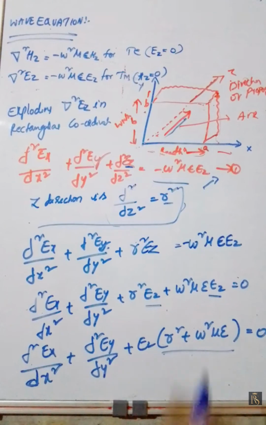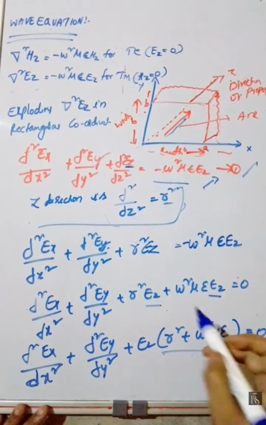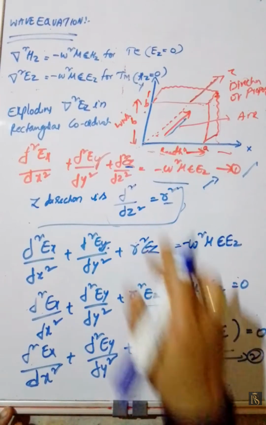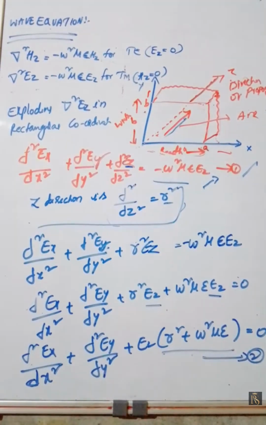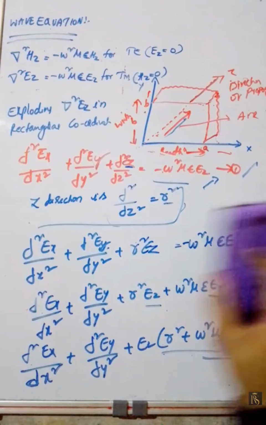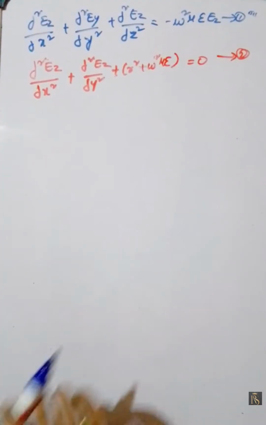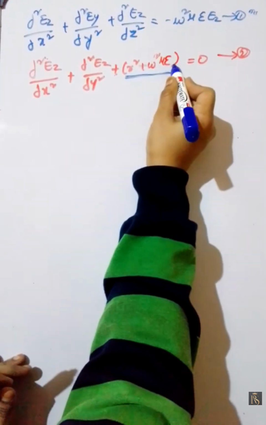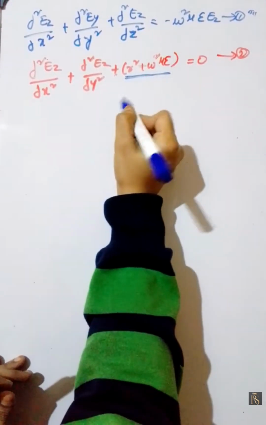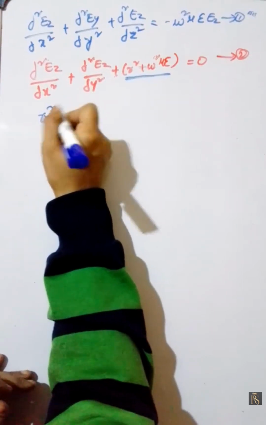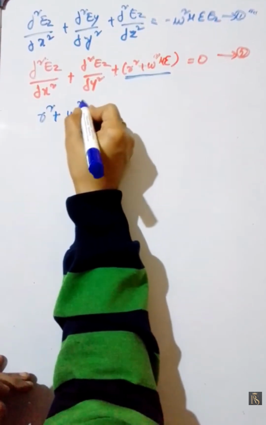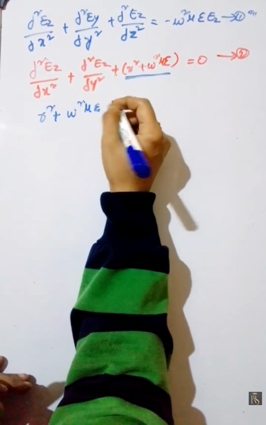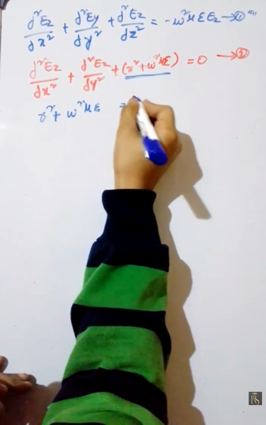Remember this is equation 1, and this one is equation 2. Here r square plus omega square mu epsilon is a constant, which can be written as h square.